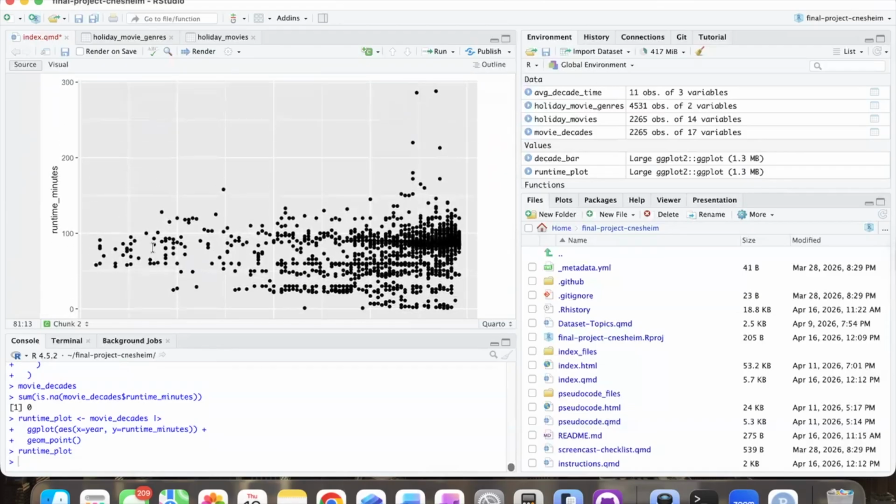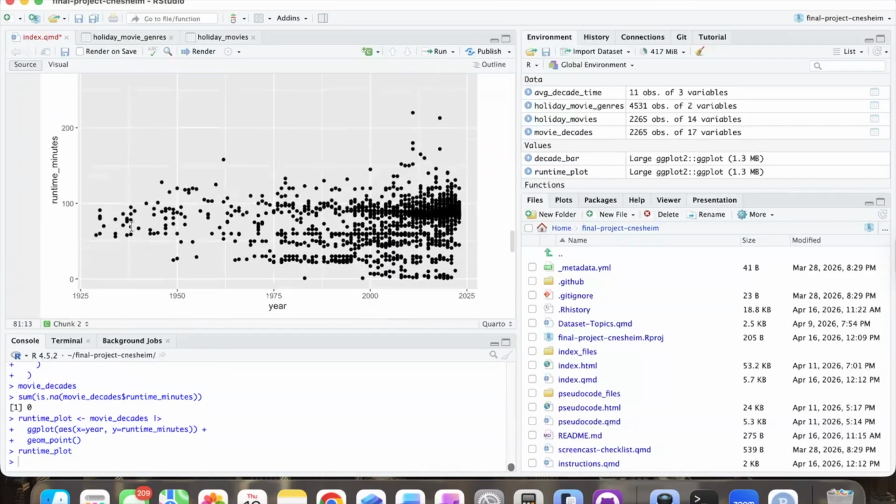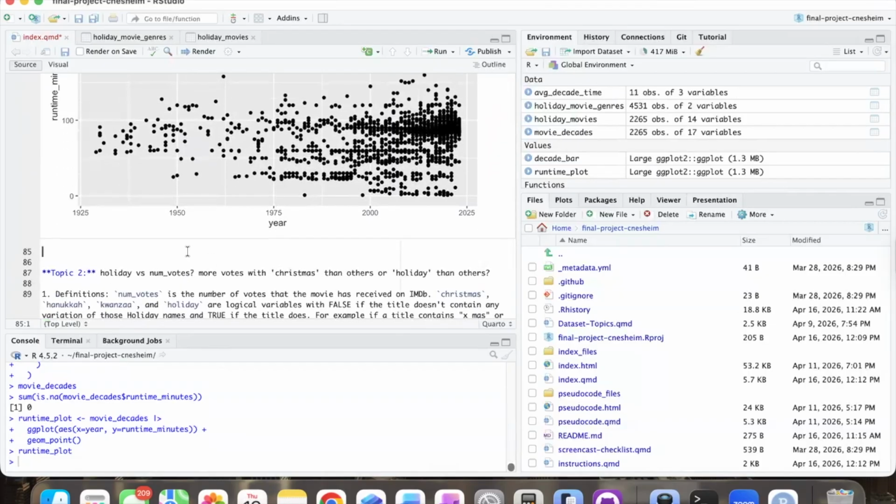So mostly what we're seeing is just more movies, right? Here, not that many movies. Then as we go up, there are definitely a few outliers here that are pulling that, but you can kind of see a trend here, but you can also see a trend here. So it kind of just looks like it's fanning a little bit. Overall, not too much of a trend.